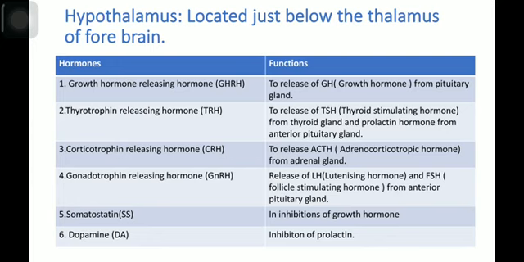Luteinizing hormone and FSH are collectively known as gonadotropin hormones because these hormones basically act on the gonads, testes and ovaries. Somatostatin is responsible for the inhibition of the growth hormone. Dopamine is involved in the inhibition of prolactin.